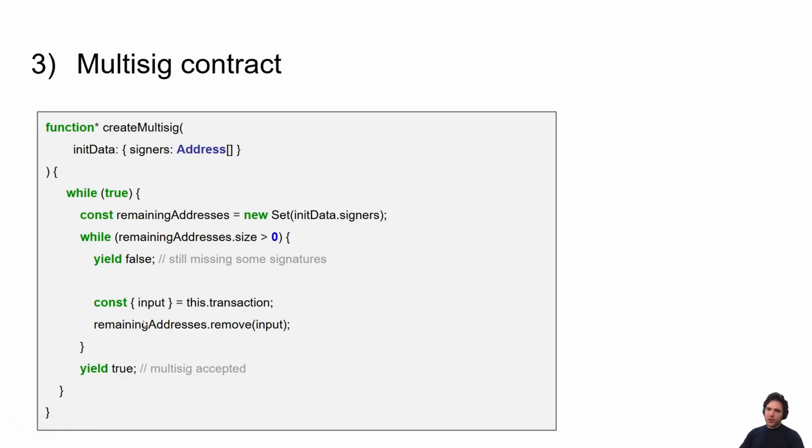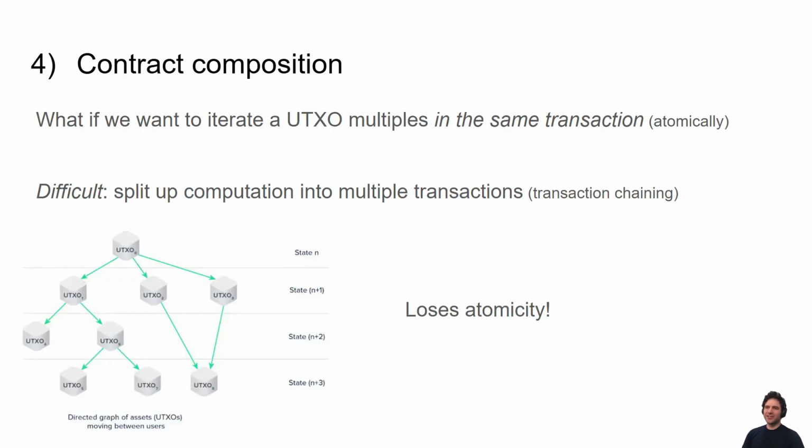And then now look at who has provided inputs to the transaction, removing the addresses that people have signed, and then just keep going. More and more people sign the transaction, provide their signatures. Okay, everybody signs, and we yield true. The multi-sig accepts. We go back to the top, reinitialize, and then, okay, now we're ready to start making progress towards the next transaction. So, writing this kind of multi-sig is also pretty simple. Obviously, it's a very simple multi-sig. But you can see how you can write these contracts. Now let's introduce some more new concepts for you to look at.